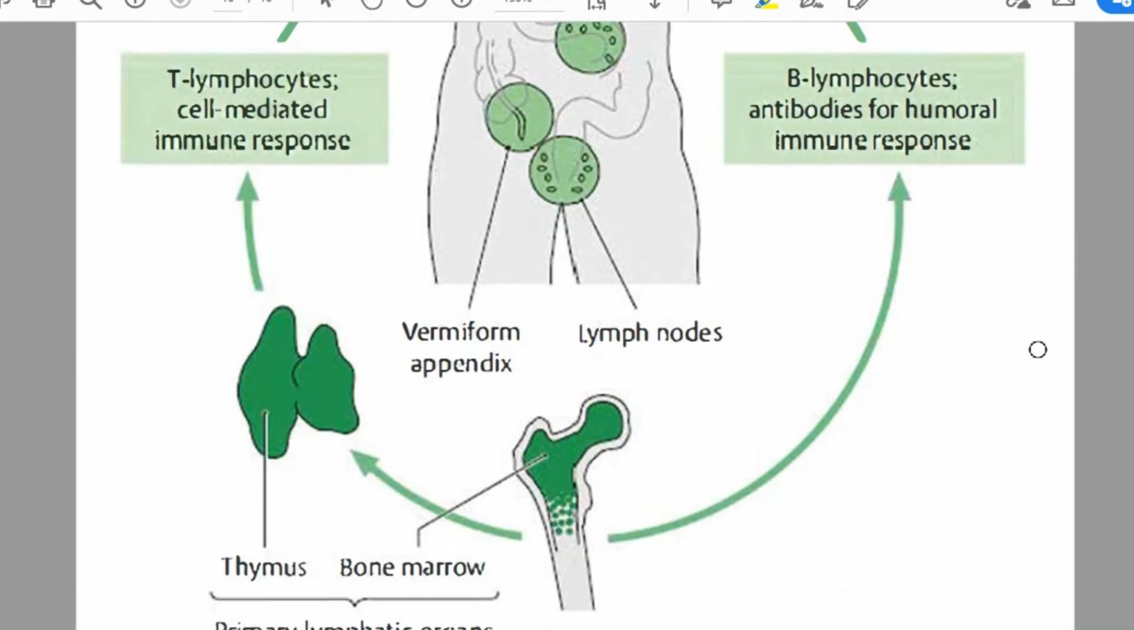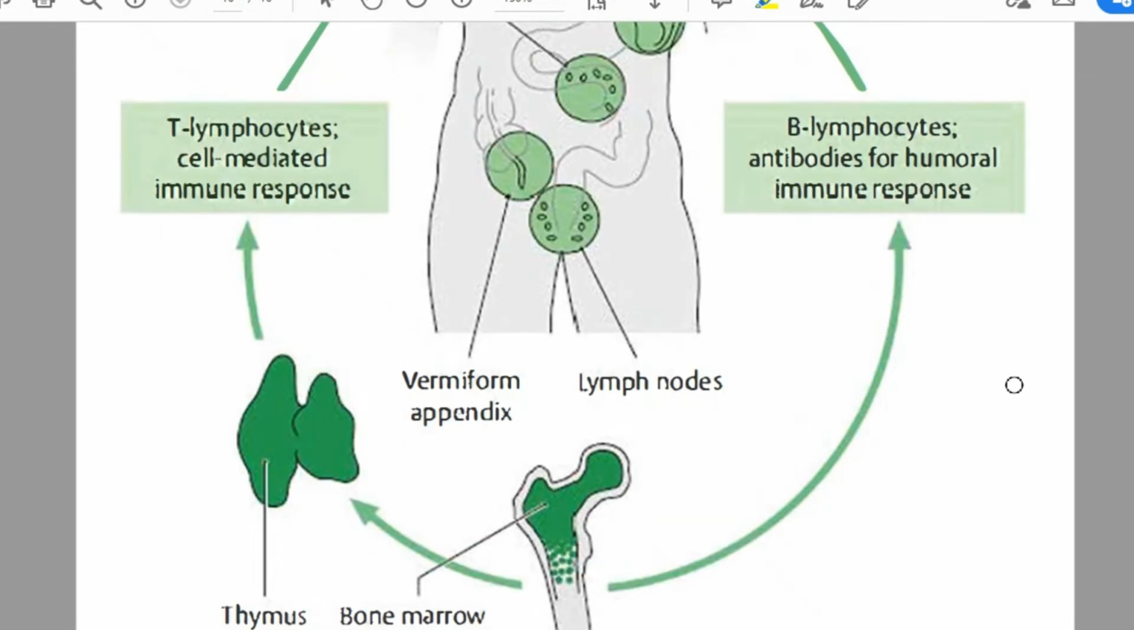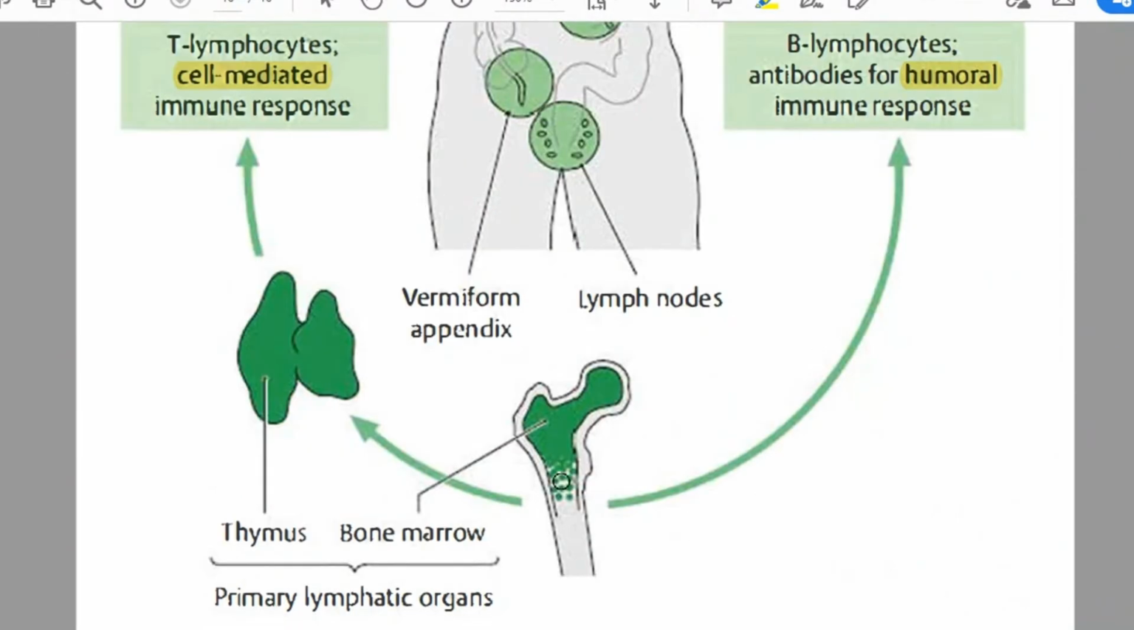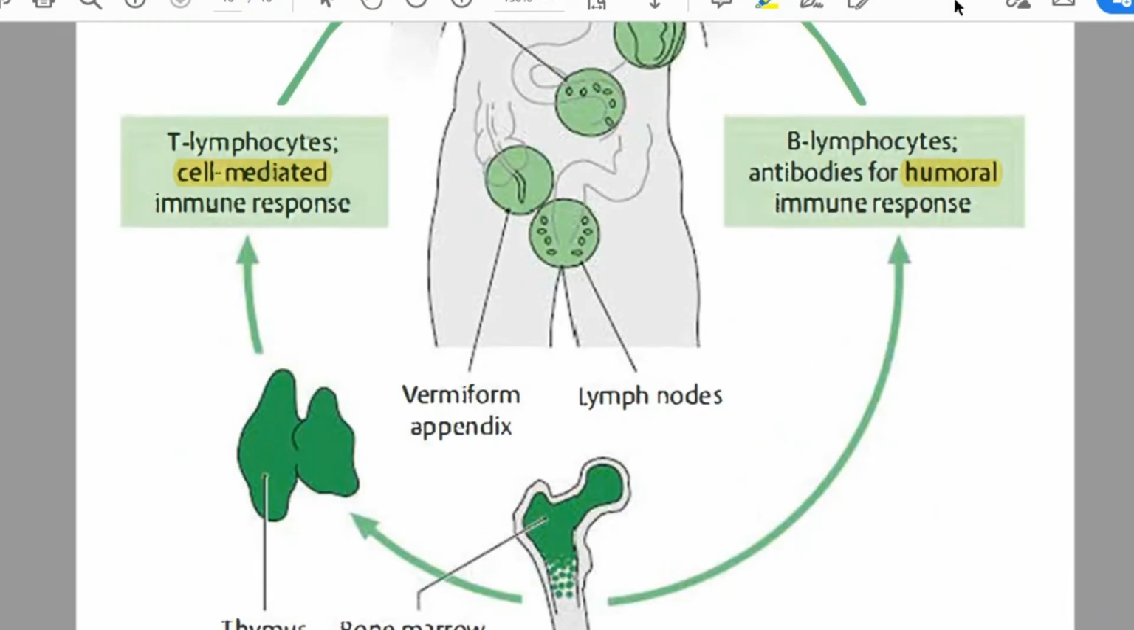In your body, there are two ways of protection from these antigens. You have a humoral response and you have a cell response. There are two mechanisms and two different cells for these mechanisms, and they are all produced in the bone marrow. For the humoral response, you have B lymphocytes, B cells. For the cell response, you have T lymphocytes, T cells.